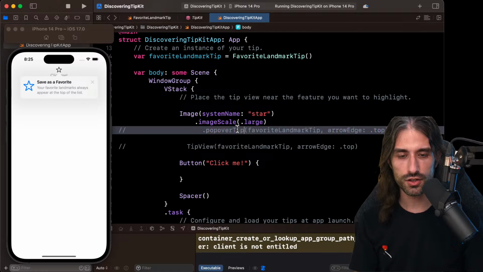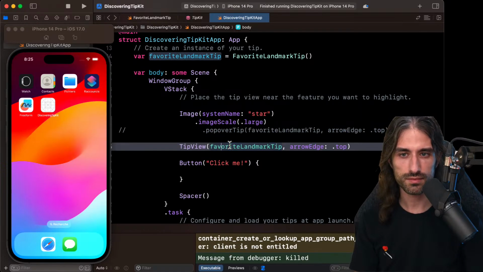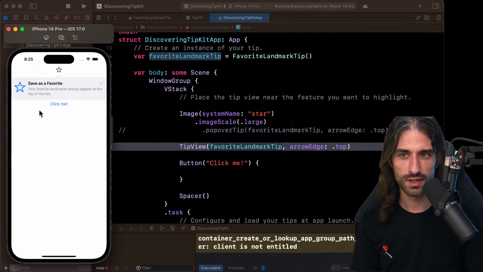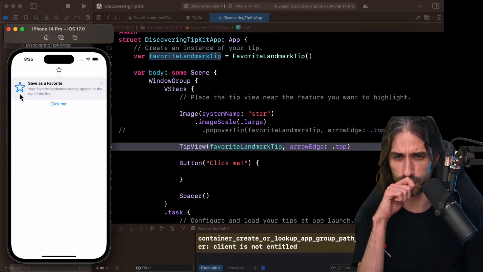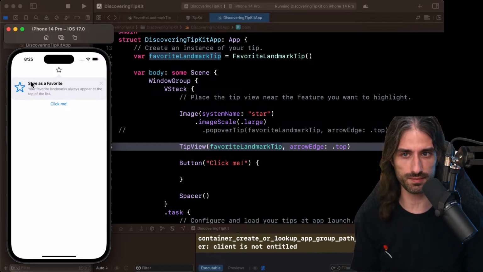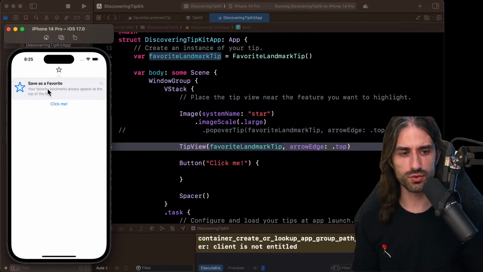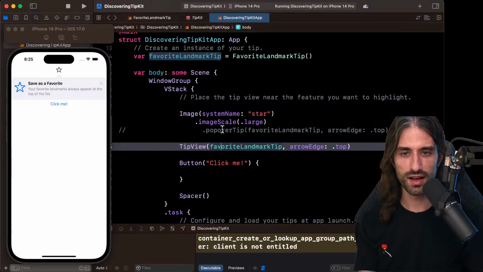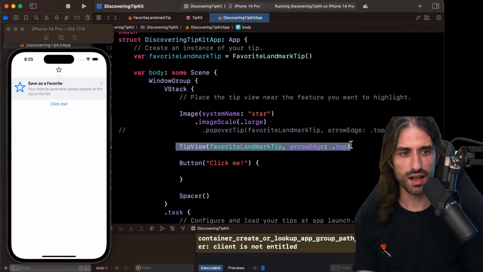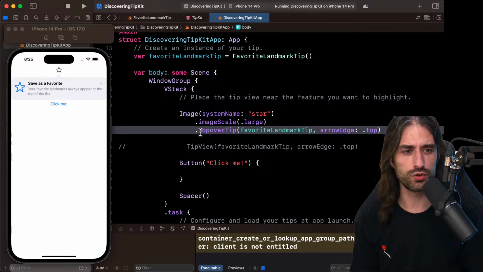And if I just go back to the other code, here you can see it takes the whole screen. Initially, I thought that's not super nice, but it's because it's just a view in the VStack. And I guess the tip view tries to take as much horizontal space as available. Okay, so it's interesting that in their demo code, Apple shows you the tip view just like this, even though most of the time you will want to use the modifier, because it seems much better to use the modifier than just to put this view in the middle.